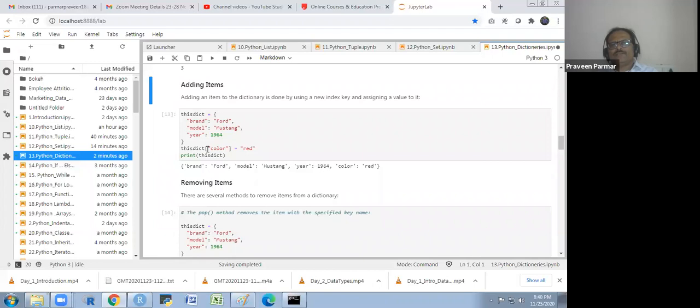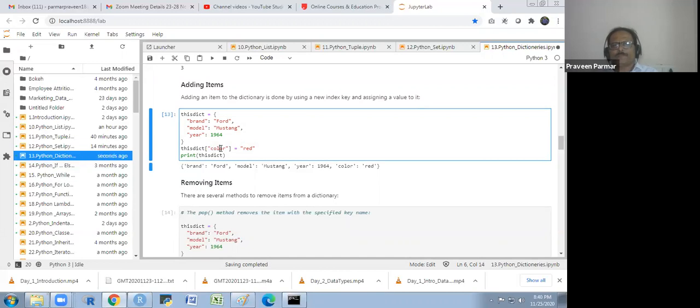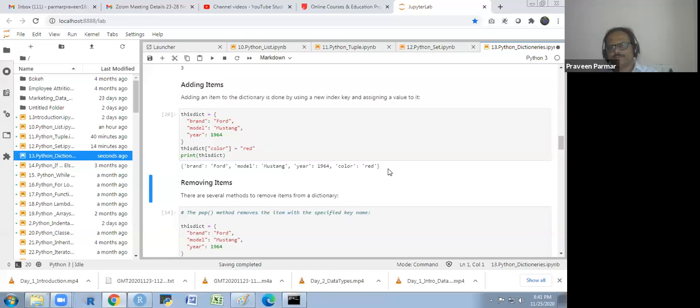So the index key is the color. There are the brand, model. Here I am using another index, that is a color, and red is the value. So I will get the color red.